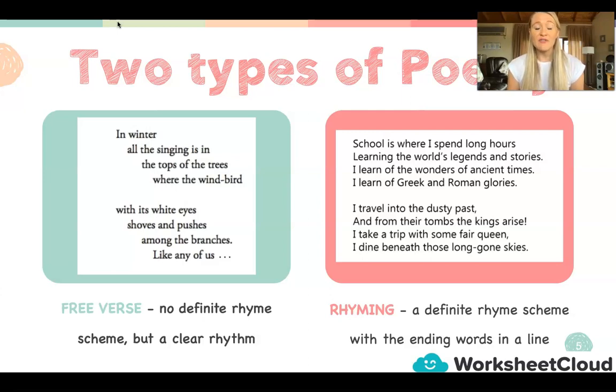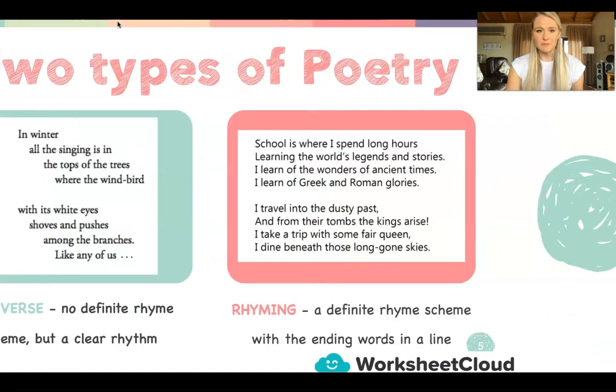As you would have noticed, in the first stanza, stories and glories rhyme, and in the second stanza, arise and skies rhyme. And so this type of poem we say is a rhyming poem because there is a definite rhyme scheme with the ending words in a line. Right, so we have a free verse poem or rhyming poetry.